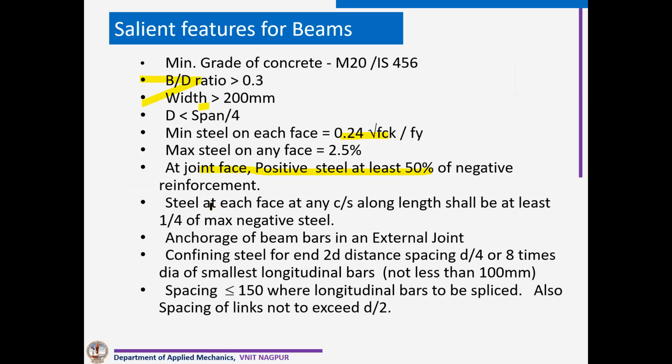Some foreign codes say that instead of 50% steel, your moment of resistance has to be minimum 50%. But our IS is more simple, because there you have to design it again. Here you just do design for top and make sure that 50% bottom steel is provided.